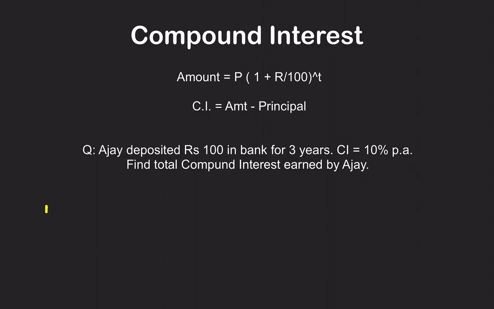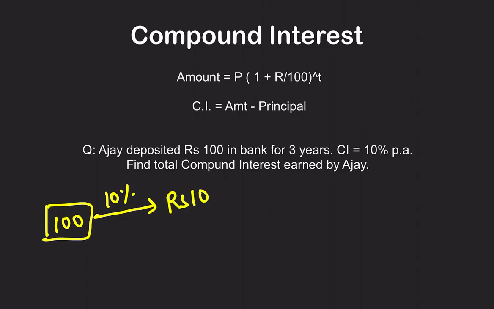The same person now has kept money in the bank, and after the first year, the bank has promised him 10%. Now, how much money will the bank give? 10 rupees. Now, after 1 year, the customer is not taking any money out of the bank. He has 100 rupees in the bank plus this extra 10 rupees. He's going to keep it in the bank only. He's not taking out any money.